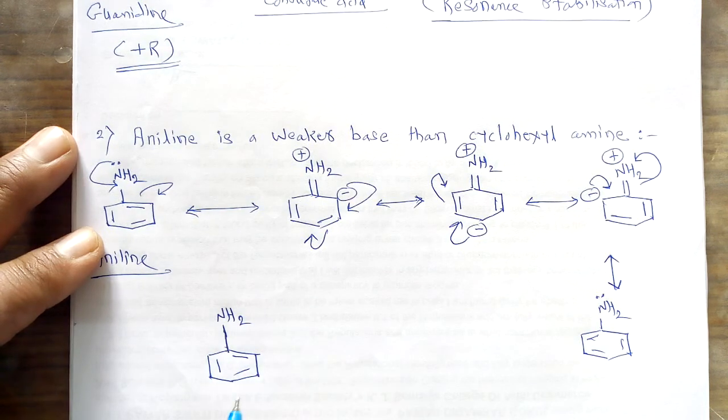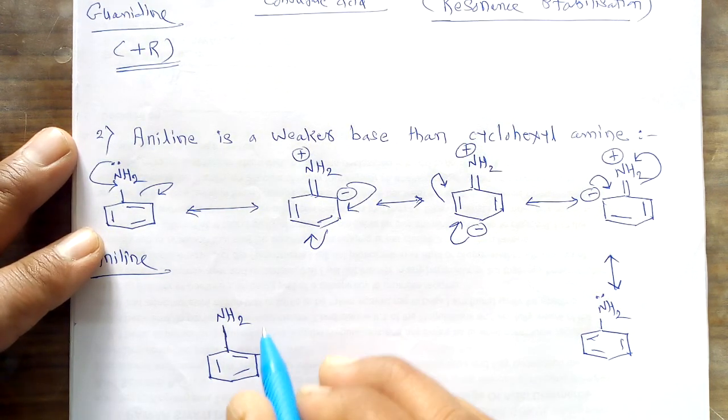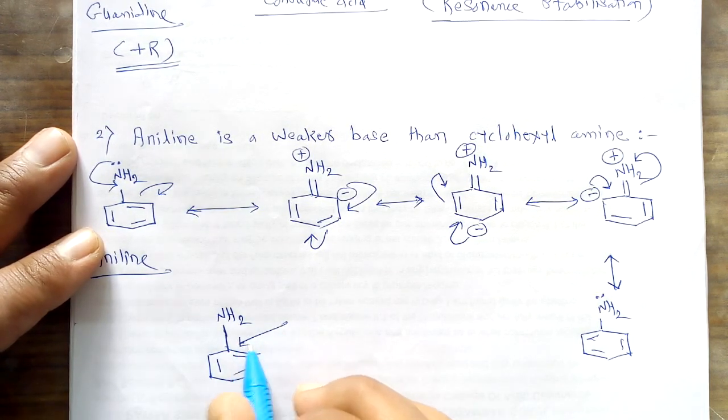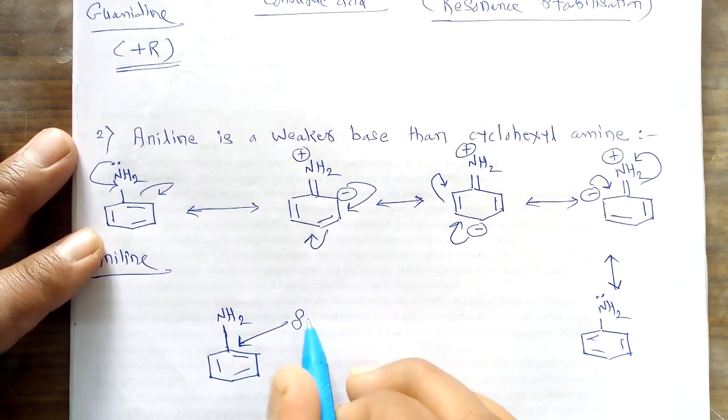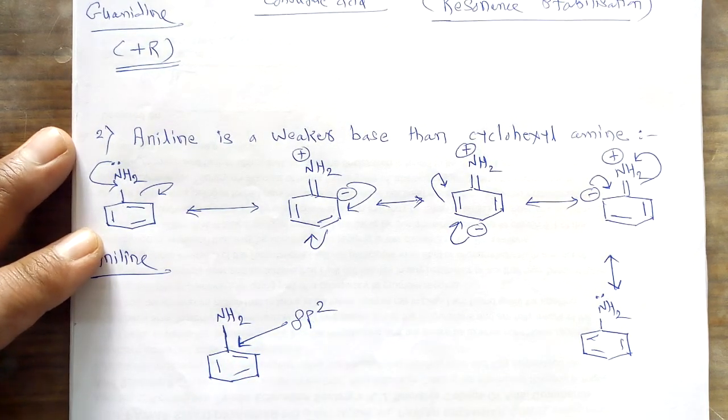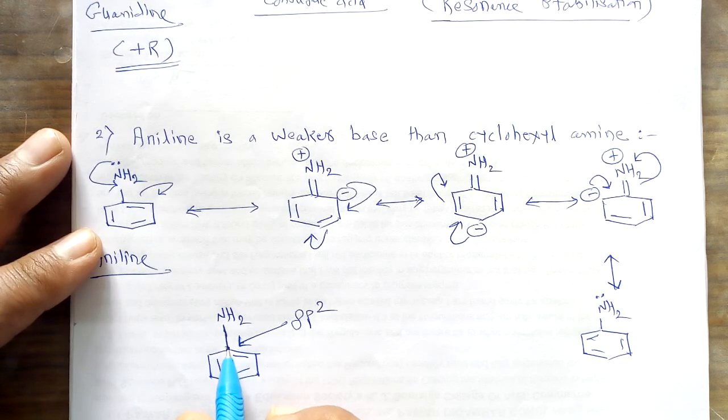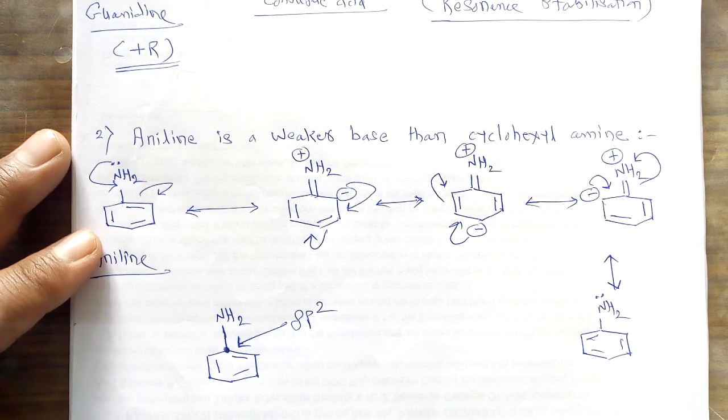The hybridization of this carbon to which the NH2 group is attached is sp2 hybridized, and we know that as the carbon is sp2 hybridized, that carbon has a more percentage of s character.